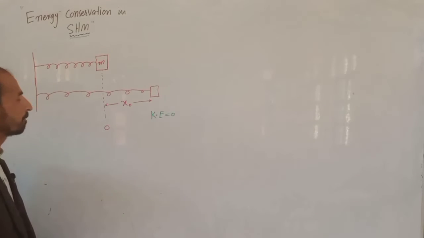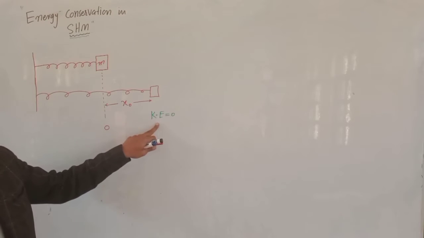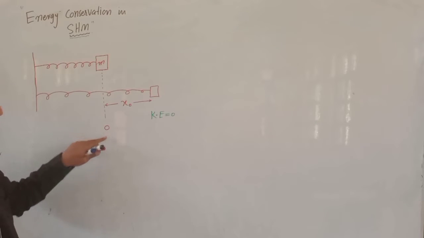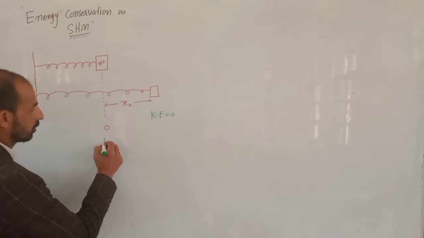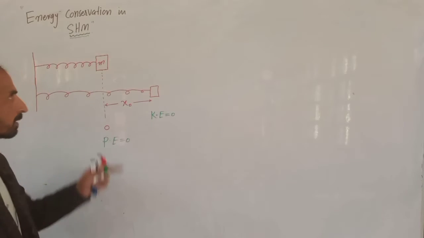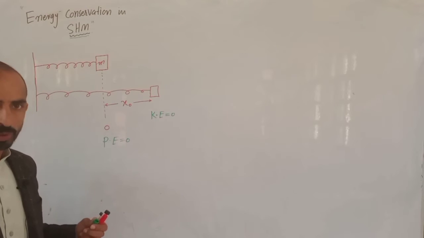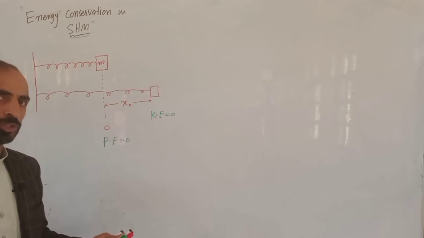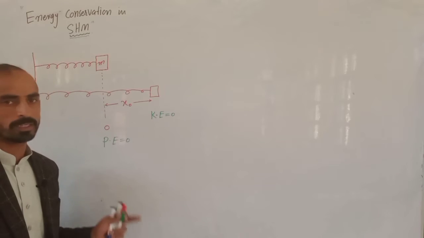Now further, at the extreme position, the potential energy will be maximum and it will be minimum at the mean position. So we can write potential energy at mean position equal to 0, because at the mean position you can see that there is no stretching force on the spring. If there is no stretching force in the spring, there will be no elastic potential energy stored in the spring. So that's why we take potential energy equal to 0 at the mean position.